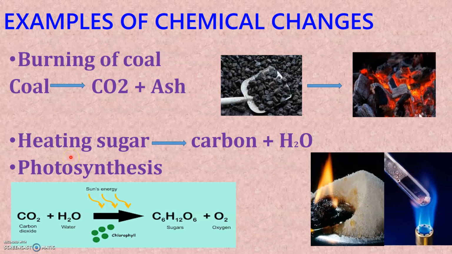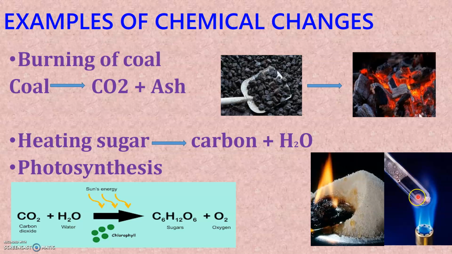Likewise, heating of sugar. Crystals of sugar on heating will melt initially, as you can see here, and finally will leave behind a black mass of carbon, as you see clearly in the picture. This black color substance that is present here is called the black mass of carbon. When you do this process of heating in a test tube, droplets of water are also observed in the cooler parts of the test tube.